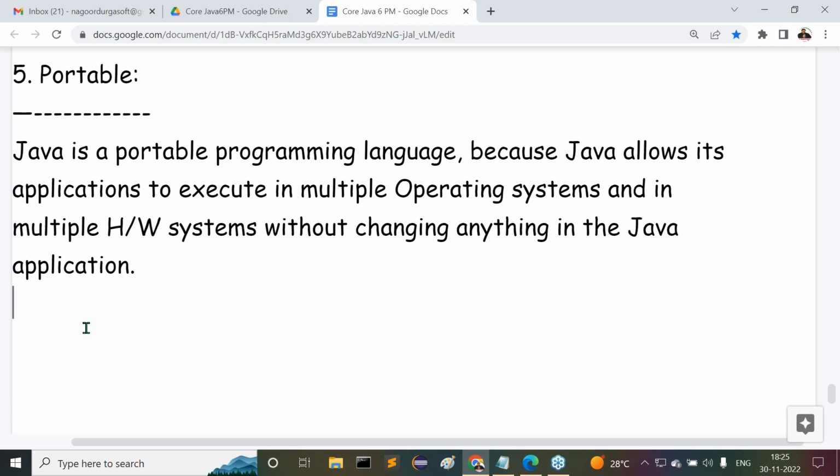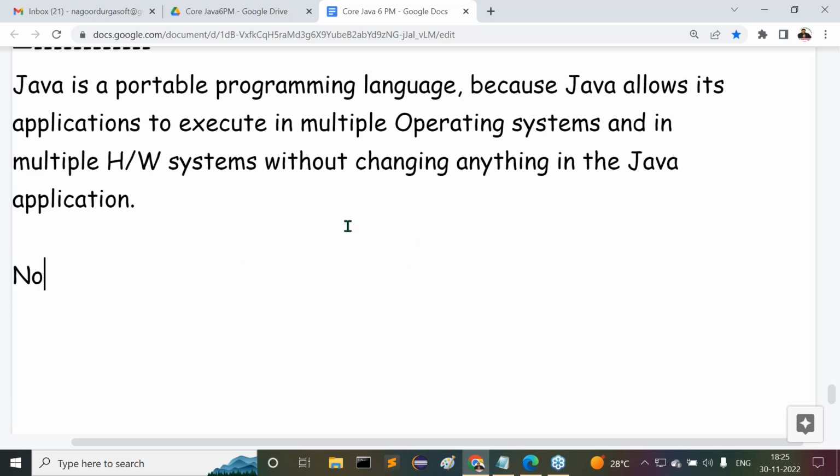Our programming language is very much portable, in hardware systems as well as in operating systems. That's the point I'm telling you. Next one, not only this, another point I'm telling you. Now try to understand it here. One more point I'm telling you.